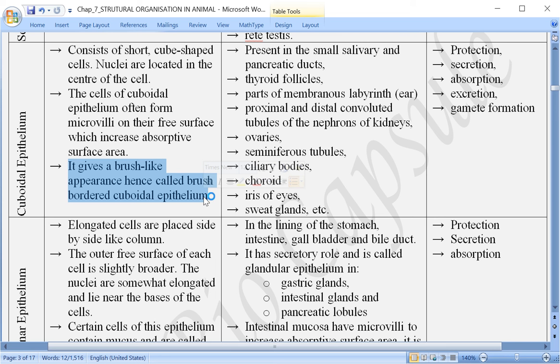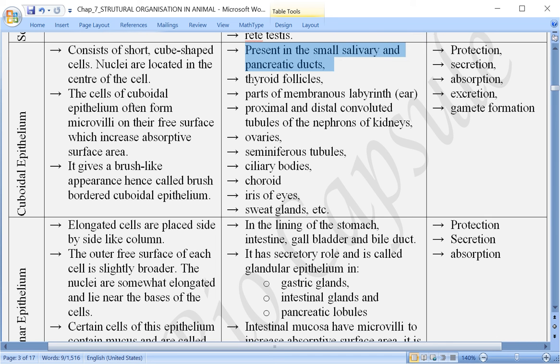When we come to the excretory chapter, over there in the kidney we will learn about these brush border cells, or brush border cuboidal cells present there. Coming to the location, they are present in the small salivary and pancreatic ducts. Salivary gland, you understand, pancreas you know. So smaller branches are there. Smaller branches means I am talking about the tube or the duct, the pipeline through which the secretion is transported.